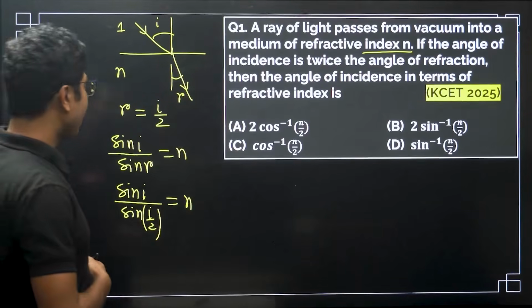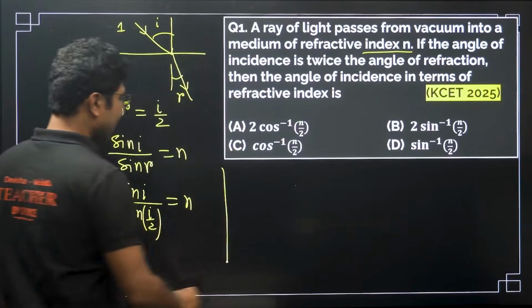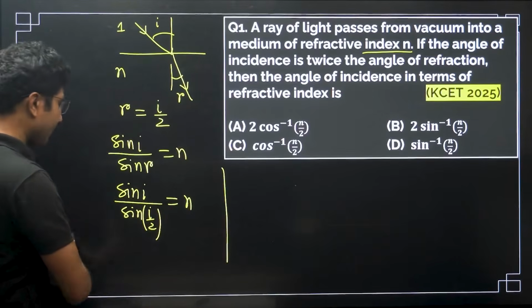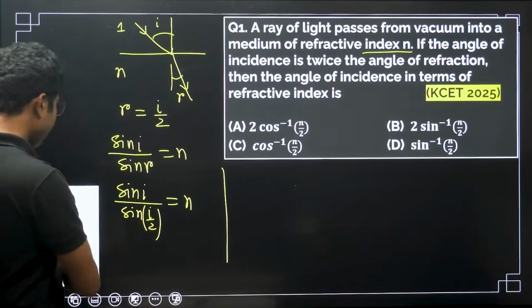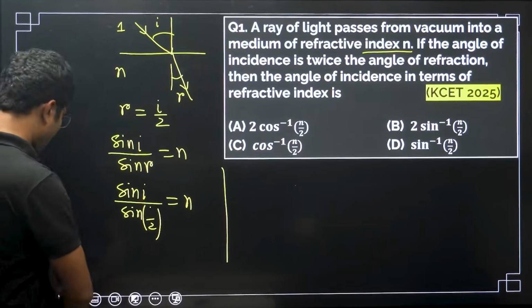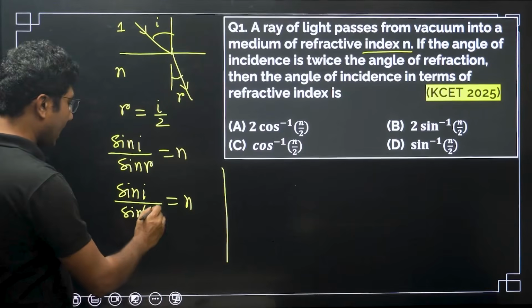What we have to be careful about here is that in the denominator we have i by 2, while in the numerator we have i. So how can we adjust this?